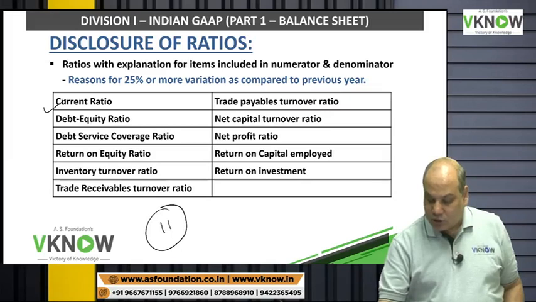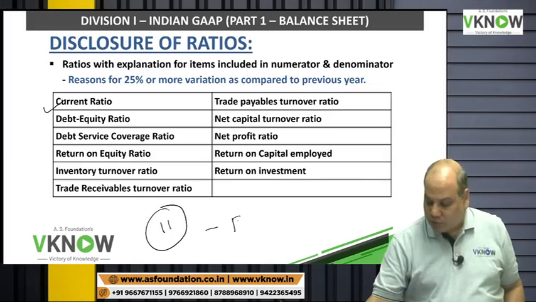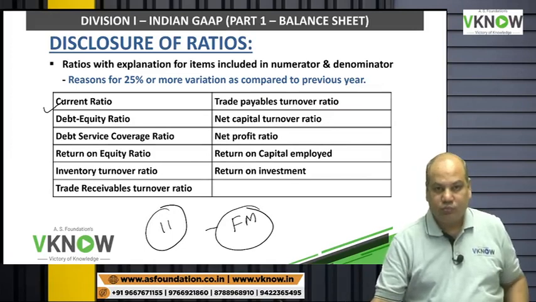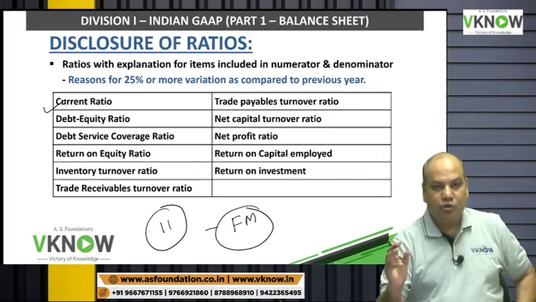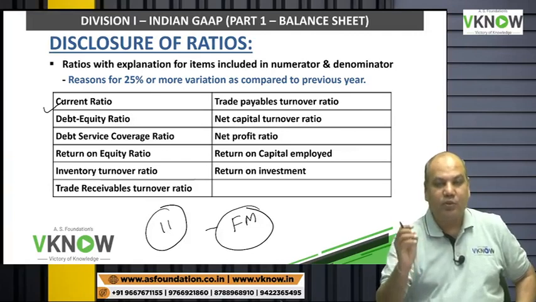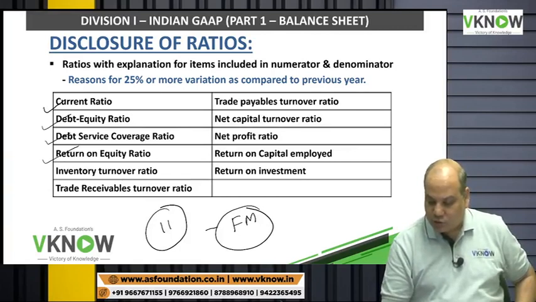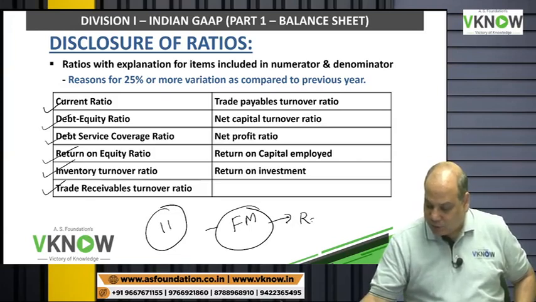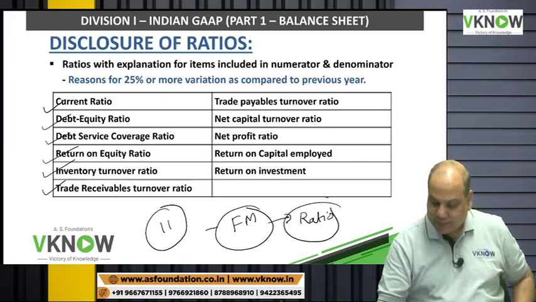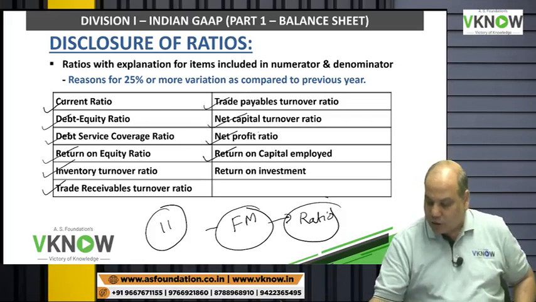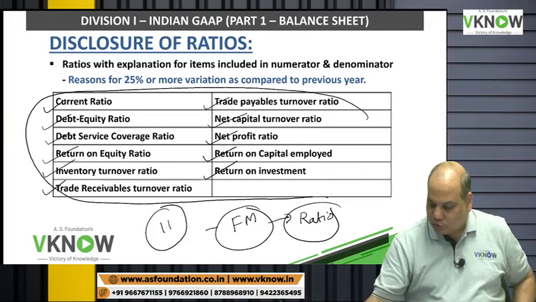So these are current ratio. All this you will study in financial management subject. All these ratios help us to understand the profitability, liquidity, risk better. Debt equity, debt service coverage ratio. Today don't ask me what are these ratios. That will be explained in the FM ratio analysis chapter. Trade receivable turnover ratio, trade payable turnover ratio, net capital turnover ratio, net profit ratio, return on capital employed ratio, and return on investment.